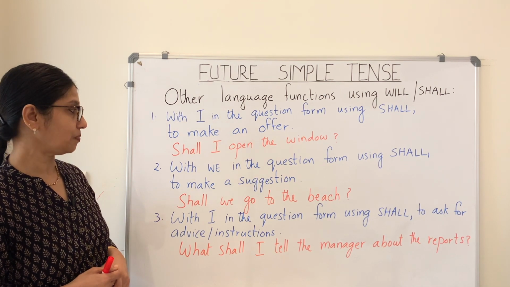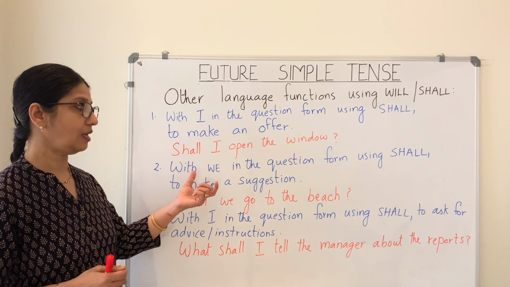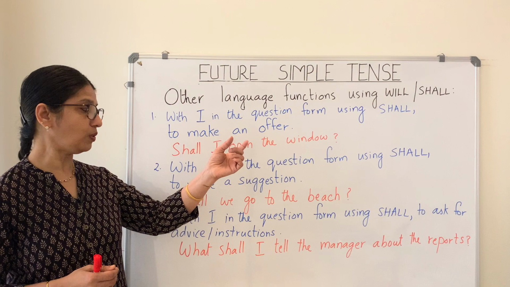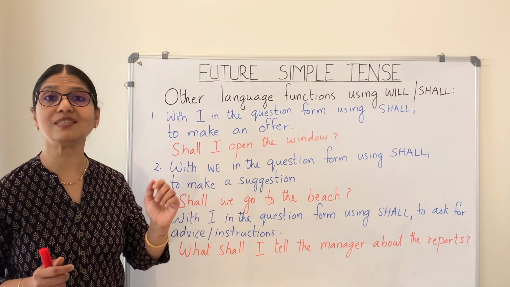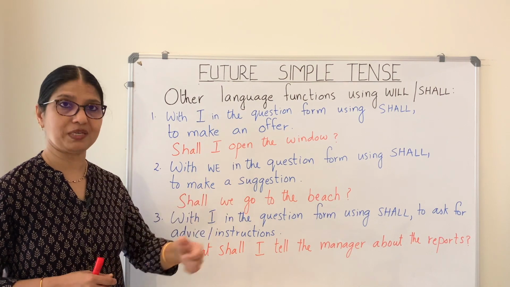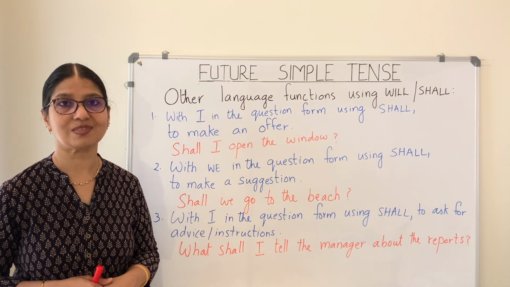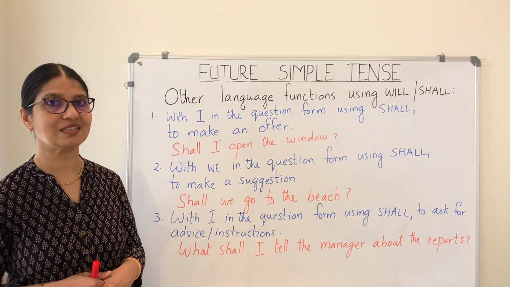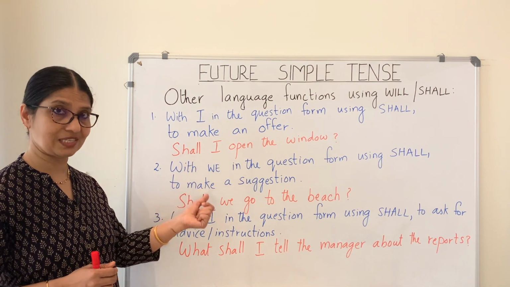Another case is, with we, in the question form, we use shall in order to make a suggestion. So, an example, shall we go to the beach? Shall we go to the cinema tonight? So, that is a suggestion.